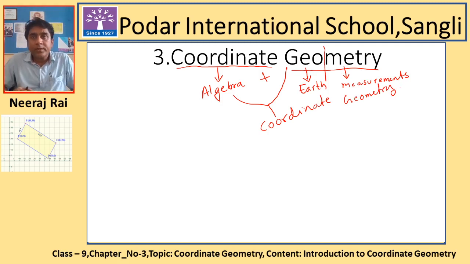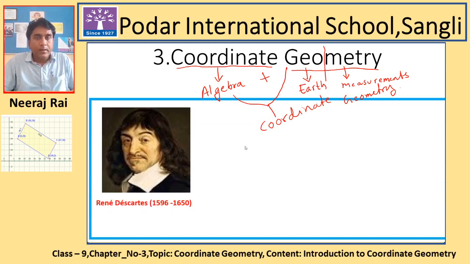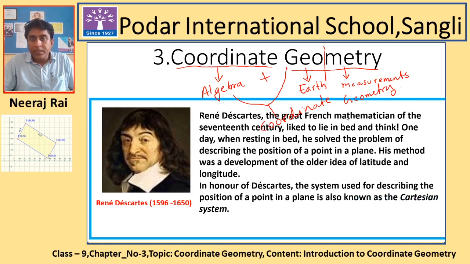But coordinate geometry has not developed in one day or by one person, though we always remember the person who developed the idea. There are many mathematicians who developed many different concepts of mathematics. When we are talking about coordinate geometry, there is one great French mathematician who developed the idea of coordinate geometry. So let's have a look at that mathematician. His name is René Descartes, and he lived during the 17th century. So René Descartes, the great French mathematician of the 17th century, liked to lie in bed and think.